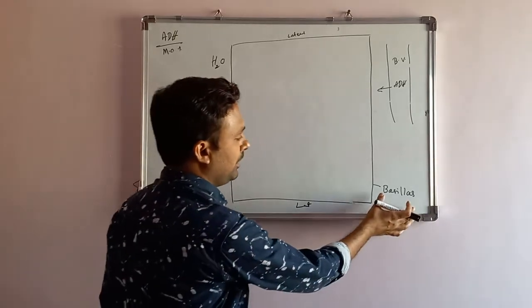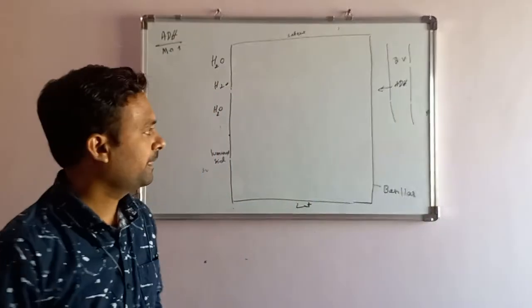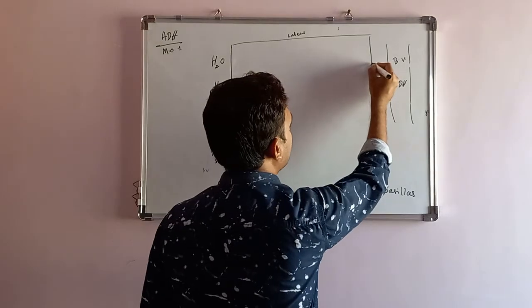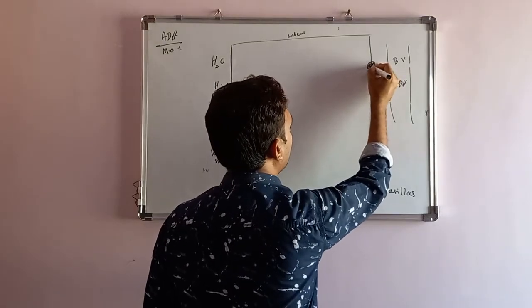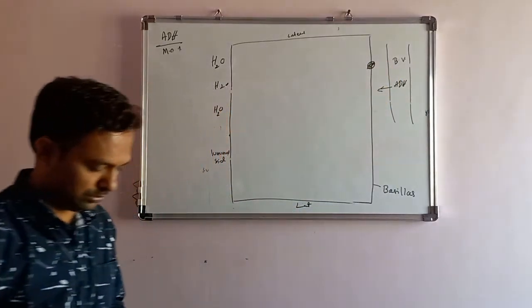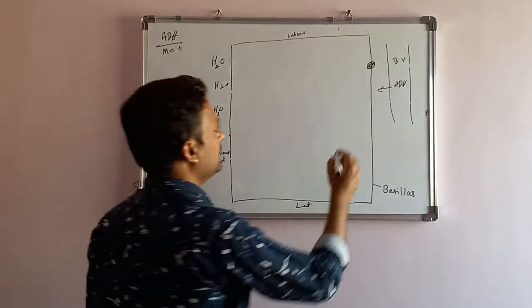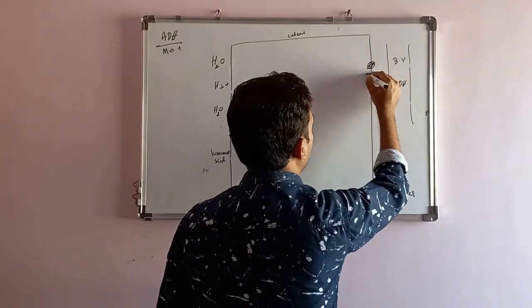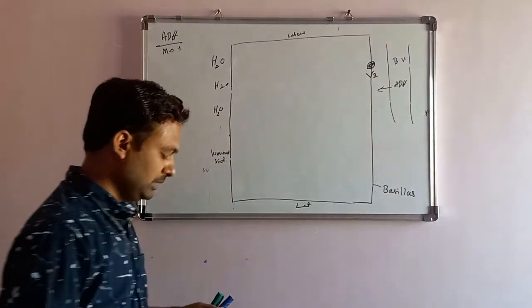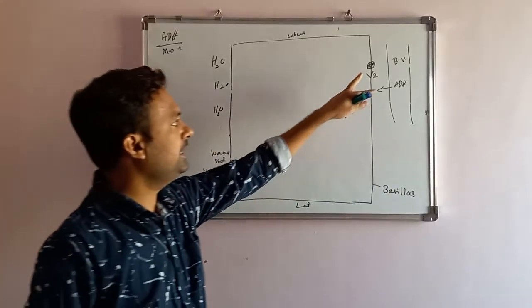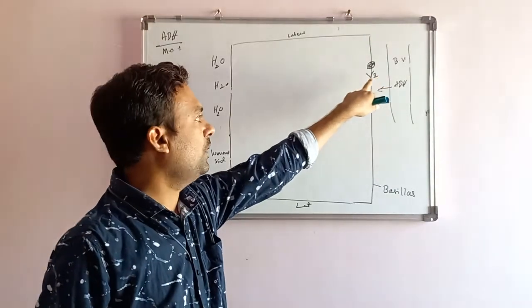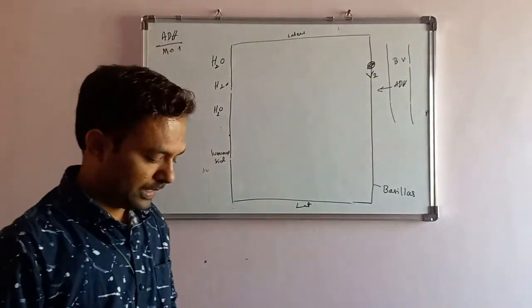On the basilar membrane of this principal cell, it acts on the receptor known as the vasopressin 2 receptor, V2. We can also call it ADH receptor 2, vasopressin 2 receptor.